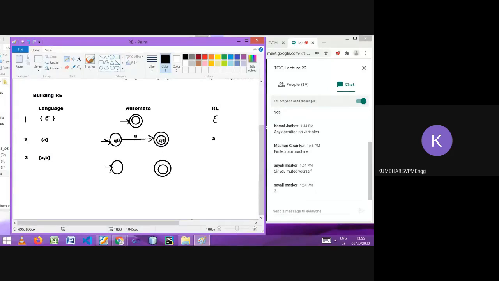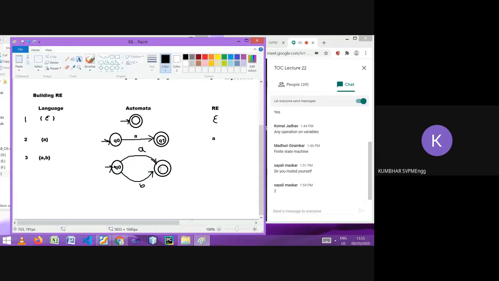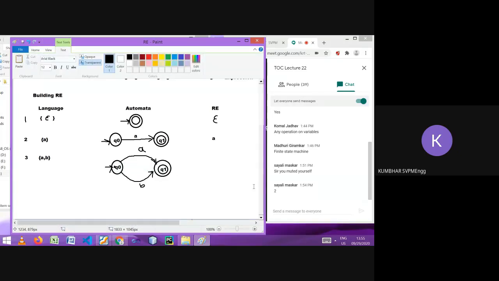That will be represented like this: one is the possibility of string A, and the second is the possibility of string B. Let's say this is Q0 and Q1.